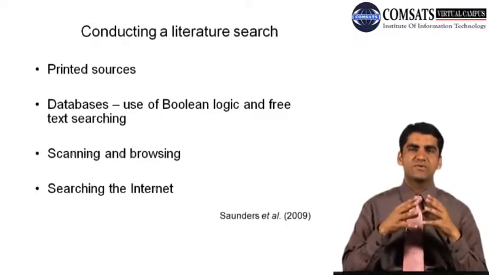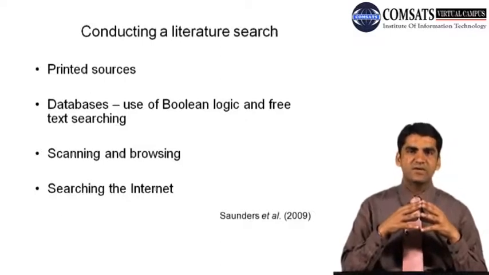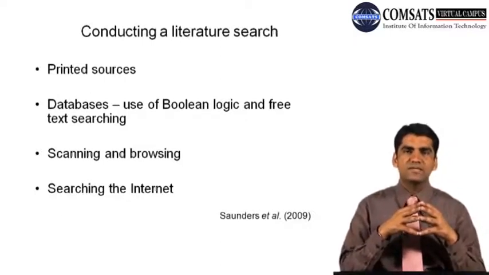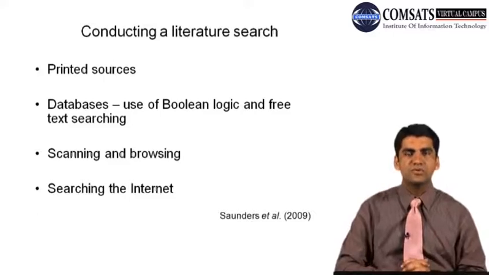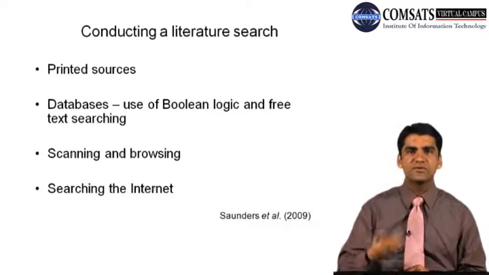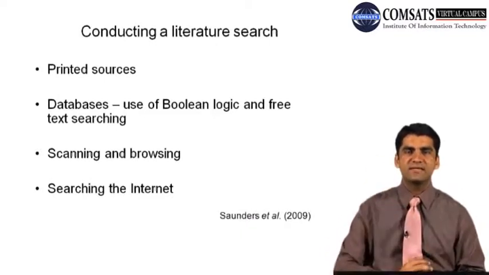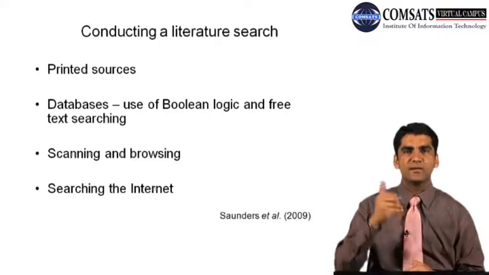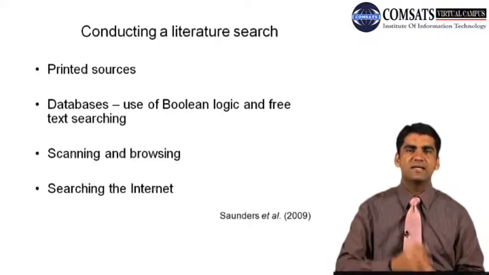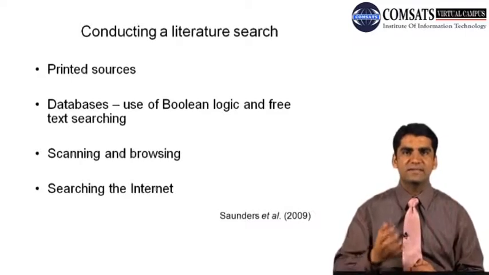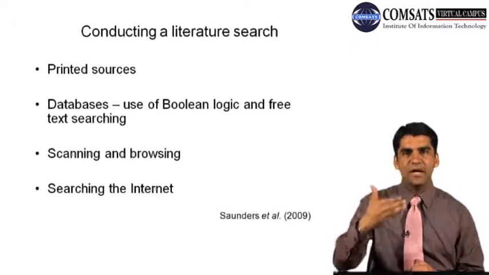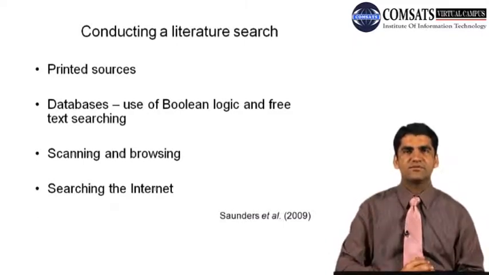For example, if you want to search in the library where dissertations are already available and you want to search the literature through these dissertations, what you can do is go to the catalog of those dissertations and see through various lists or catalogs what kind of dissertations are available, at what level they are available, whether they are bachelor's, master's or PhD dissertations, and how these dissertations can help us to find the relevant topic of your research.